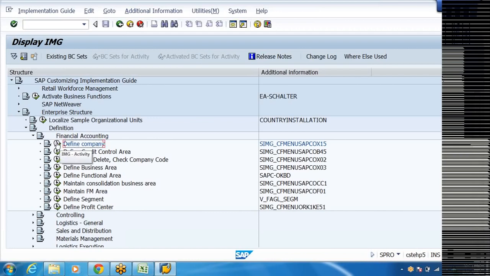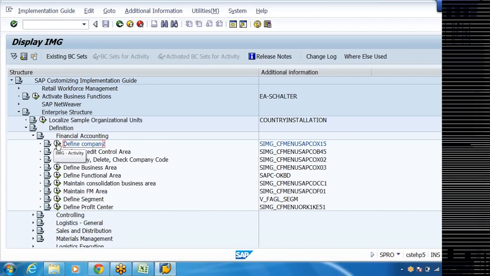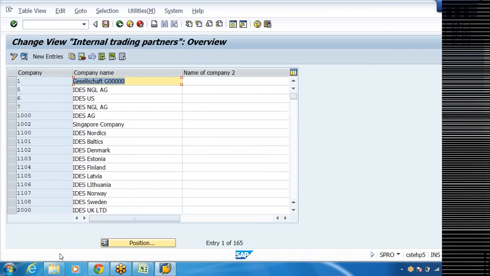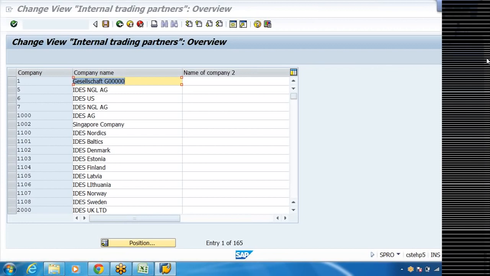So define company, and this is called an IMG activity. Here I need to define. Now click on this IMG activity button, that clock-like button. Right here I have given you 1 minute.